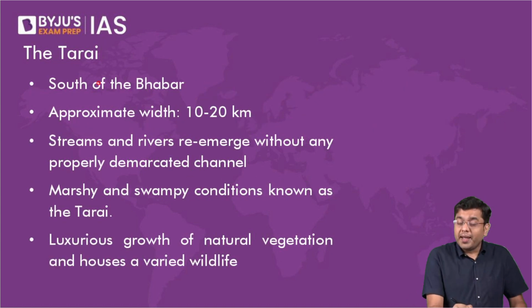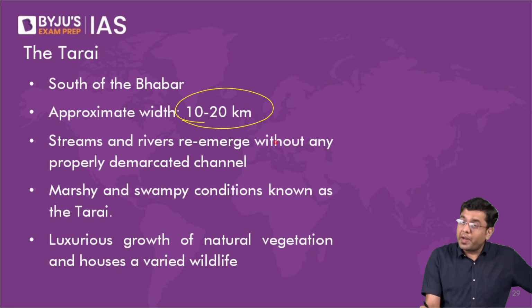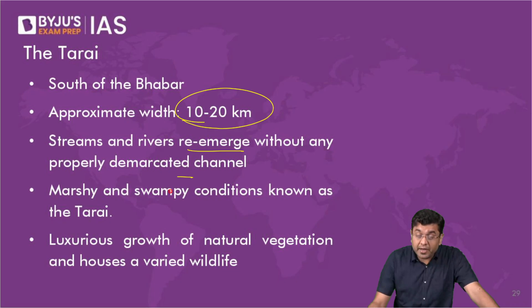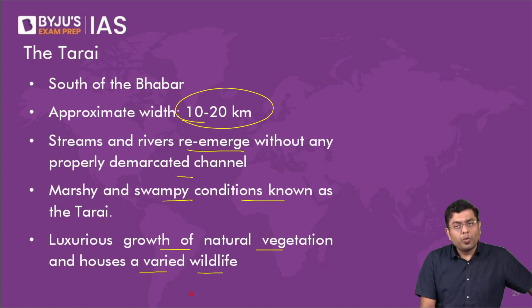Then the Tarai lies to the south of Bhabar. Approximate width is 10 to 20 kilometers. Streams and rivers re-emerge without any properly demarcated channel. So that is why the soil is saturated with moisture content, very rich in biodiversity, with a significant amount of dense vegetation, and also very apt and suitable for cultivation. So marshy and swampy conditions are known as the Tarai. Luxurious growth of natural vegetation, and houses varied wildlife.